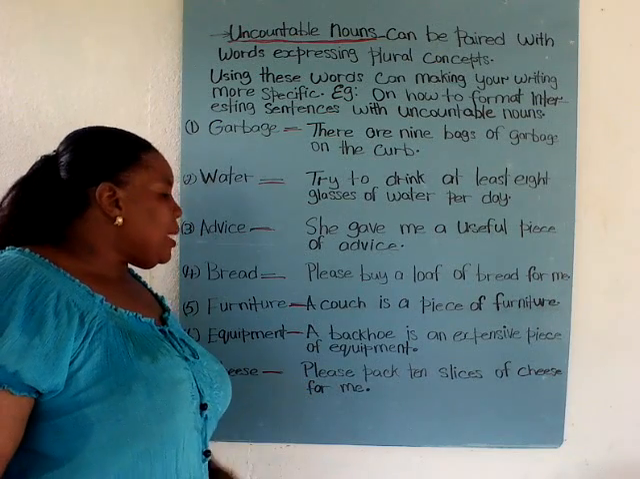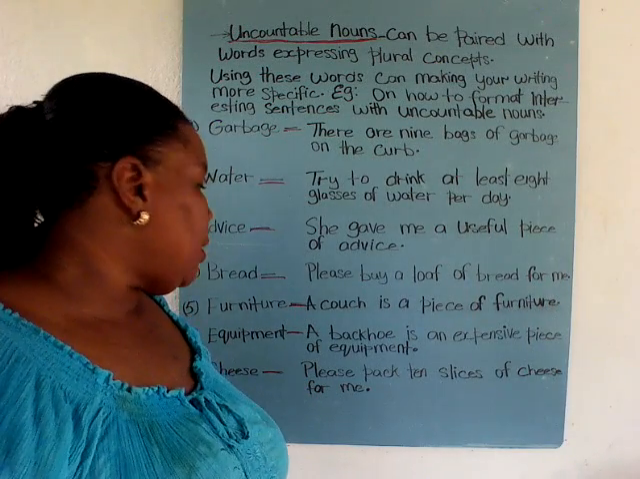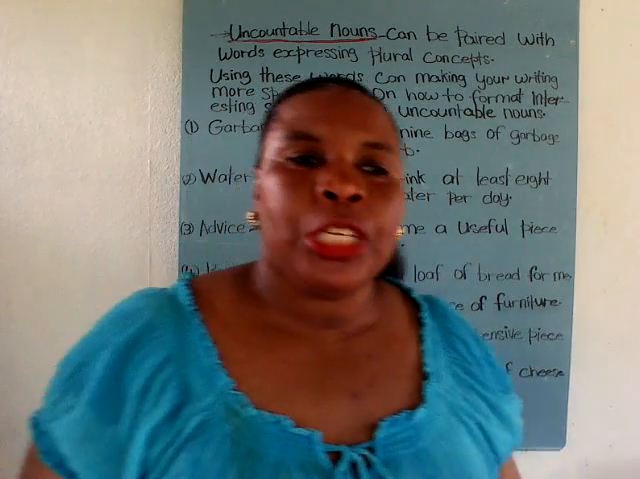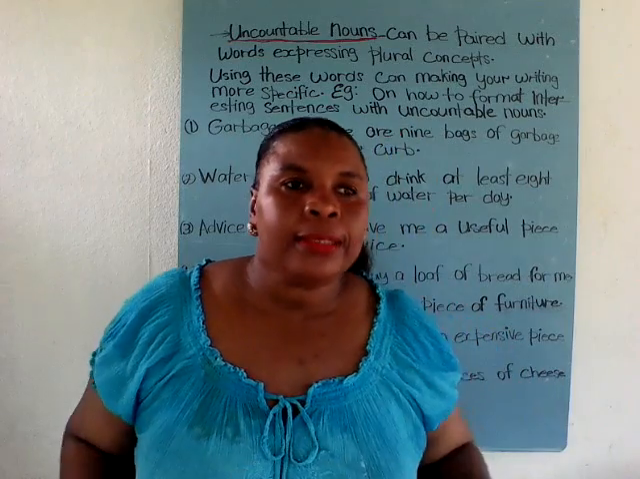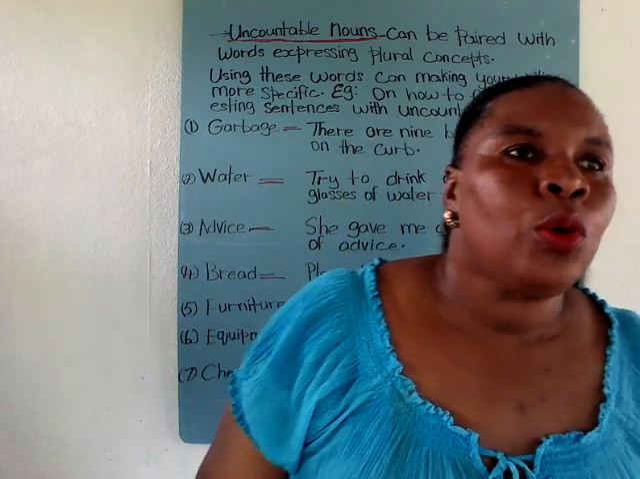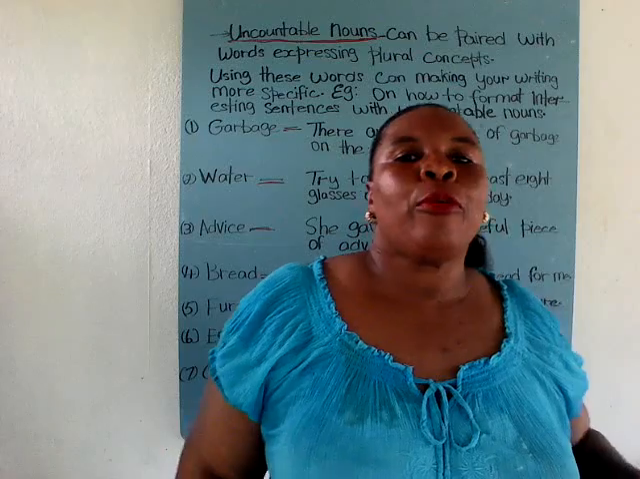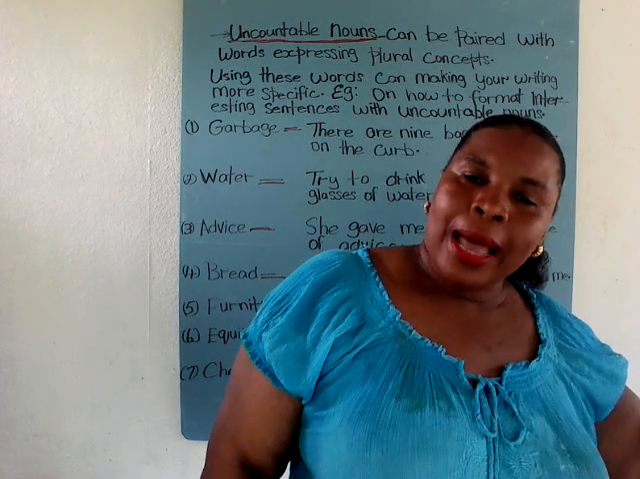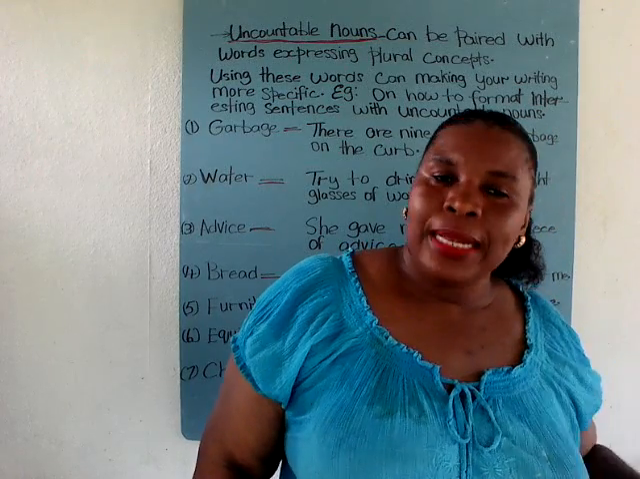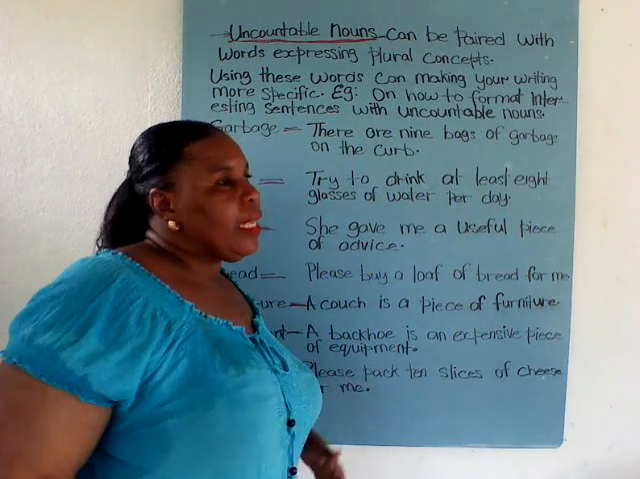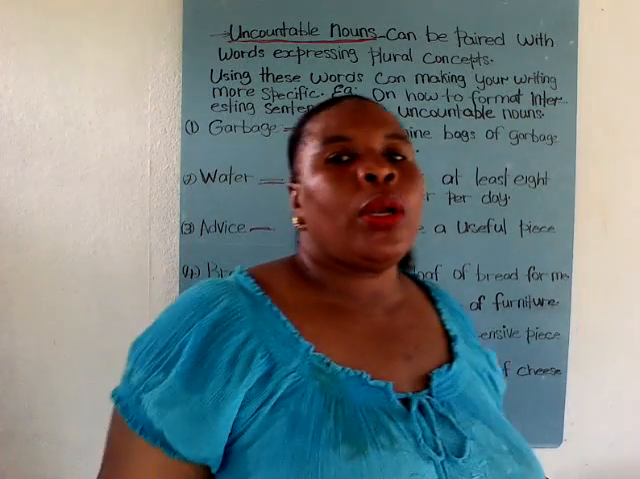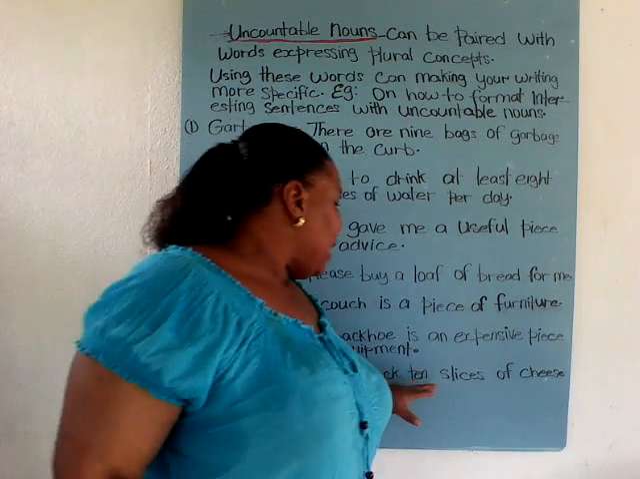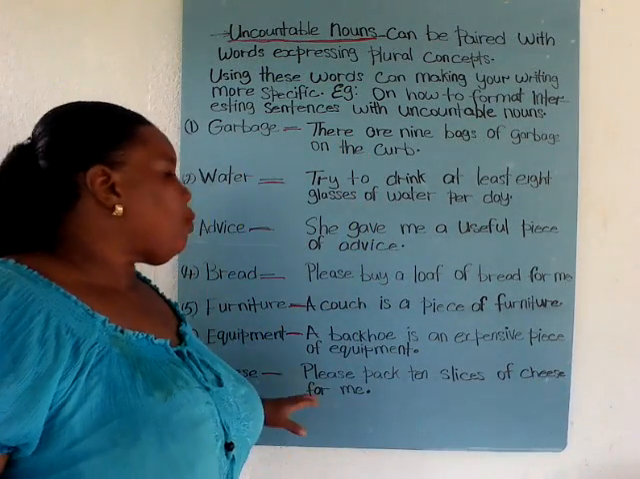Alright, cheese. Please pack 10 slices of cheese for me. Alright, so cheese is uncountable. You do not count cheese. But if you have 4 slices of cheese or 3 pieces of cheese, you count it as such. 3 pieces or 4 slices of cheese, but cheese by itself on its own, it's uncountable. Alright, so please pack 10 slices of cheese for me.